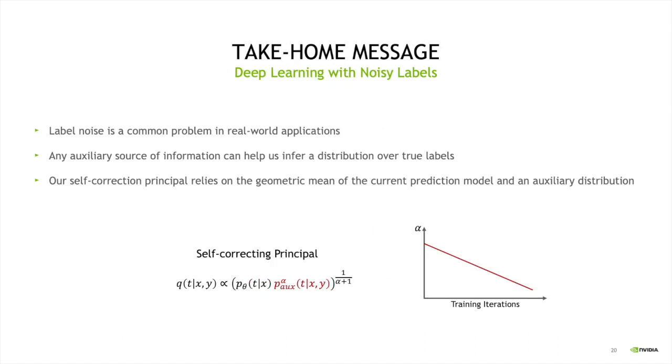So the take-home message from this part of the talk is that label noise is a common problem in many applications. If you have access to some auxiliary source of information, you can use that to correct some of the noisy labels during training. We came up with this self-correcting principle that uses the geometric mean of two distributions. One is the model itself and the other one is the auxiliary distribution, to come up with some distribution over true labels.